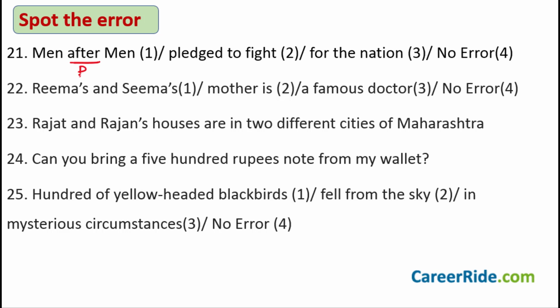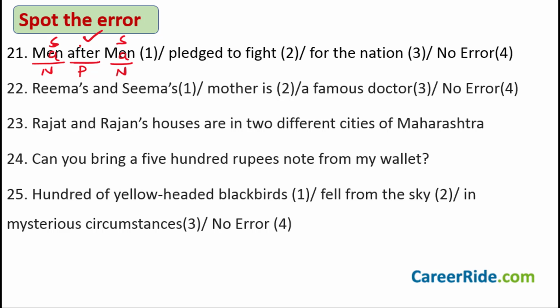This is what? This is a preposition. And whenever you have a preposition and there are nouns, and both of these are the same nouns, the same words, so this is a noun and this is a noun. Whenever there is a preposition in between and you have the same noun on both sides, then it has to be in the singular form. That is the rule. So it should be man after man is what you should say. Okay, so the mistake is actually in the first part of the sentence.